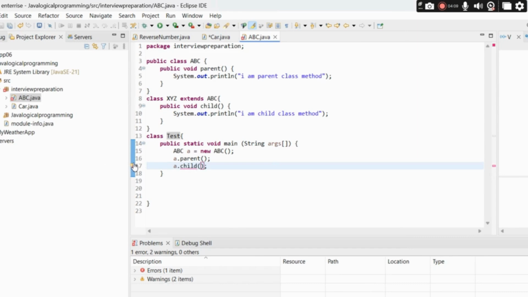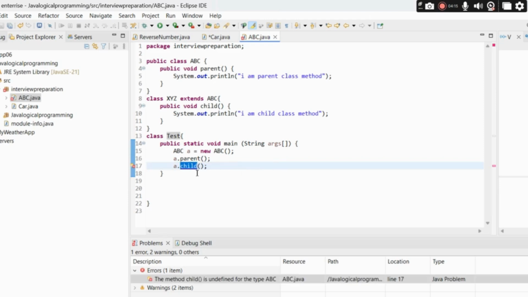It is showing me an error, right? What is the error? Method child is undefined for the type ABC. Why are we getting this error? This is a compile time error, because we are using a parent reference to call a child specific method, which is not possible. Why? Because we have extended ABC to XYZ and not XYZ to ABC. That's the reason why we are not able to call this method.